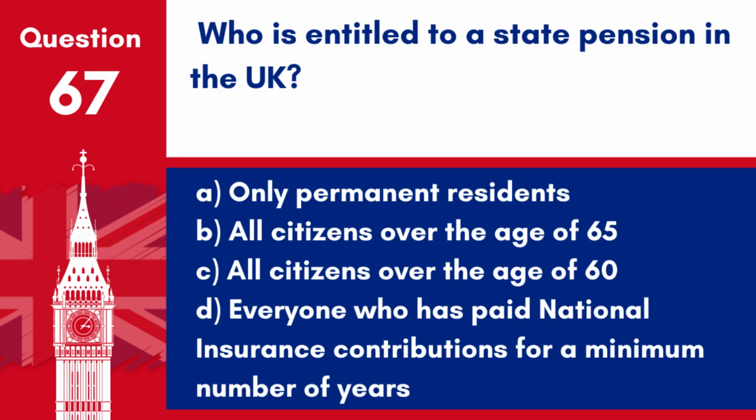Question 67. Who is entitled to a state pension in the UK? A. Only permanent residents. B. All citizens over the age of 65. C. All citizens over the age of 60. D. Everyone who has paid national insurance contributions for a minimum number of years. Answer: D. Everyone who has paid national insurance contributions for a minimum number of years. Eligibility for the state pension in the UK is based on having paid sufficient national insurance contributions.